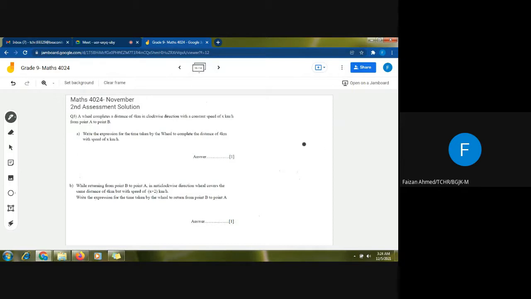So without wasting any time, we are moving on to question number 3 of your assessment. This is basically a word problem on quadratic equations, and this is a very important question because this type of question will also be coming in your mid-year examination. So we are solving this question.